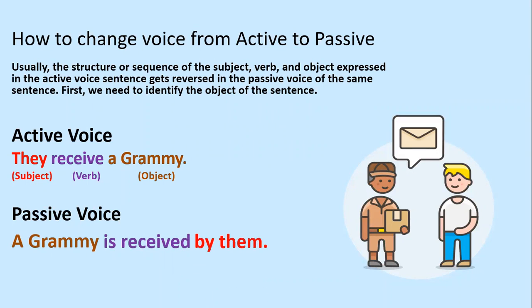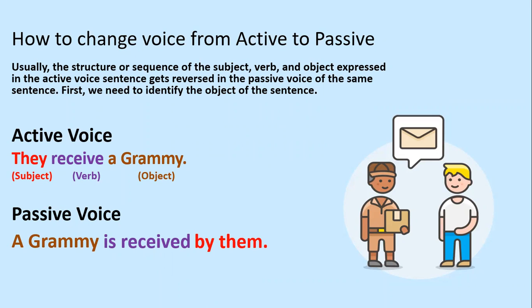So we add the auxiliary verb be before the main verb. Adding be will make the active verb passive. In this case, the verb is in present simple, so we add the verb is. Finally, we need to add the preposition by before the subject. The subject should come at the end of the passive voice sentence.